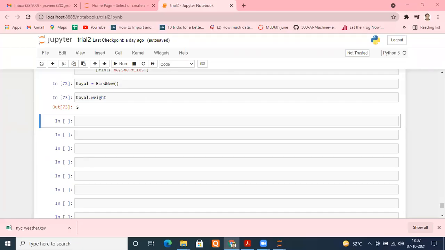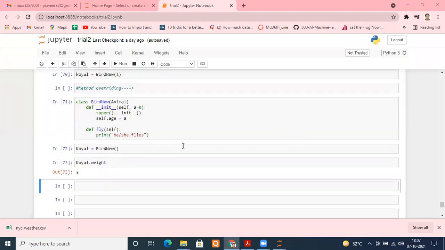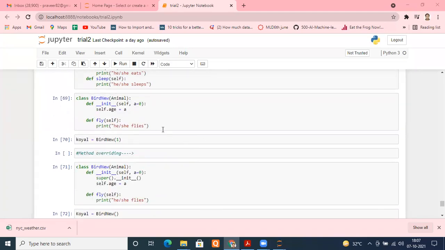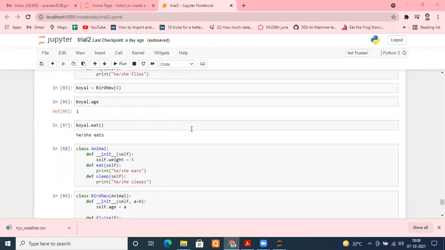So we are starting from where we left off yesterday. We discussed something about inheritance. So what are the advantages of classes? The biggest advantage that we saw was inheritance. Moving ahead with inheritance, we are not done yet, but we have understood what inheritance is, right? Let me recall in short what inheritance is.